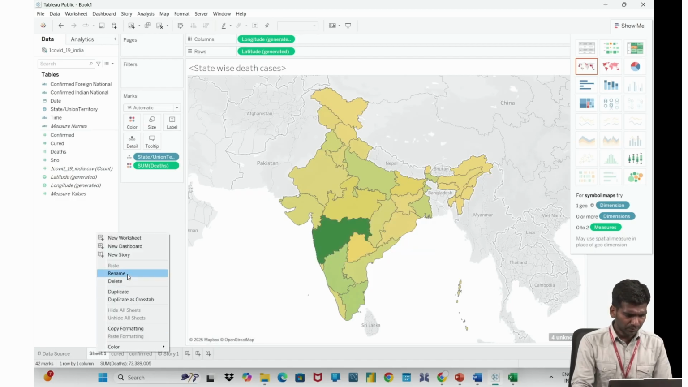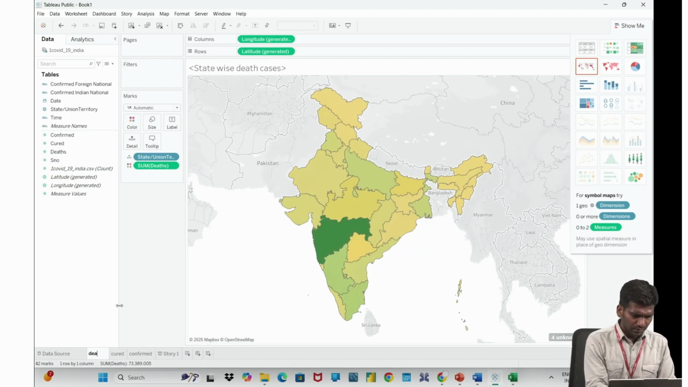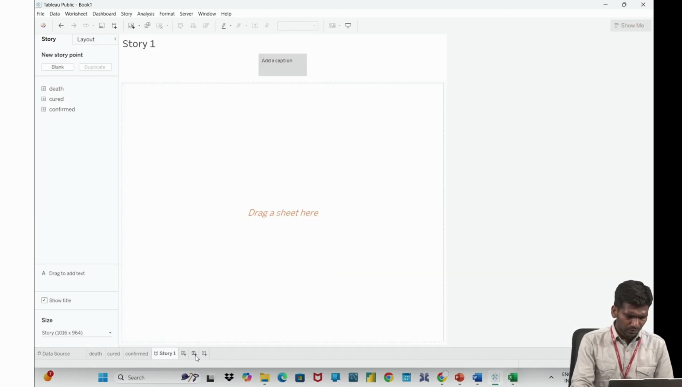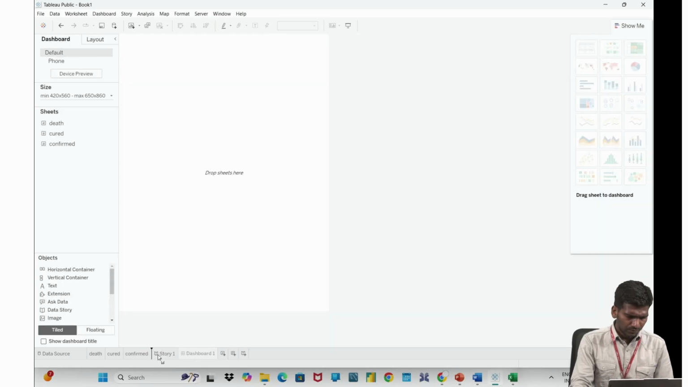I'll rename here also, death. Okay, confirmed, cured, death. So after creating, we have created 3 sheets. You can create n number of sheets like that, and again we can come to the dashboard. First sheets, then dashboard. In this dashboard, if you click on dashboard, this is my dashboard one.